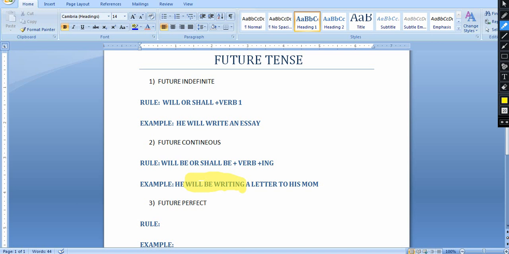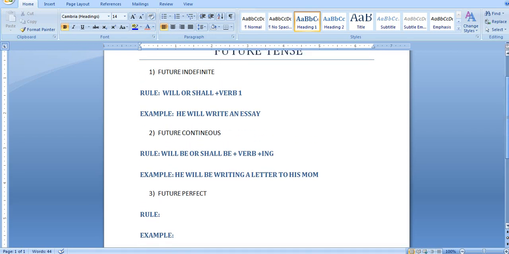Write is a verb and I've added ing at last. So this makes a future continuous tense example, and I've used will be. And as I just told you, we only use shall after I or we, and for the rest, like they, he, she, it, we use will with them.